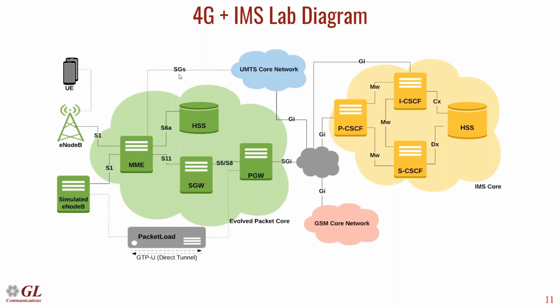For those scenarios, they rely on this SGs interface to perform call scenarios called circuit switched fallback. Essentially, when the mobile tries to make a phone call on the 4G network, it attaches back to the 3G network and places the call from the 3G network instead.